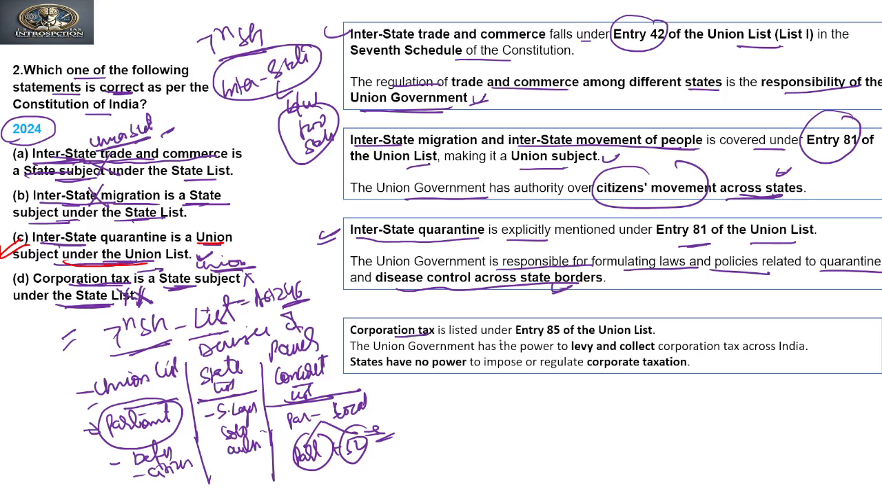Corporation tax is listed under entry 85 of the Union list. The Union government has the power to levy and collect corporation tax across India. States have no power to impose or regulate corporation taxation. So corporation taxation does not come under the state list.